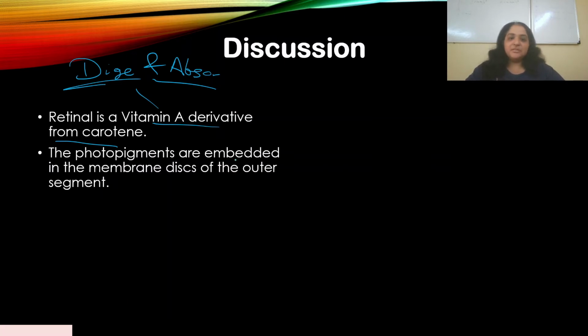The photopigments are embedded in the membrane discs of the outer segment. I bet you didn't know that, right? This is not there in NCERT, very clearly mentioned there. Okay, so the photopigments, whether it's the rods or the cones, they are embedded in the outer segment. Okay.